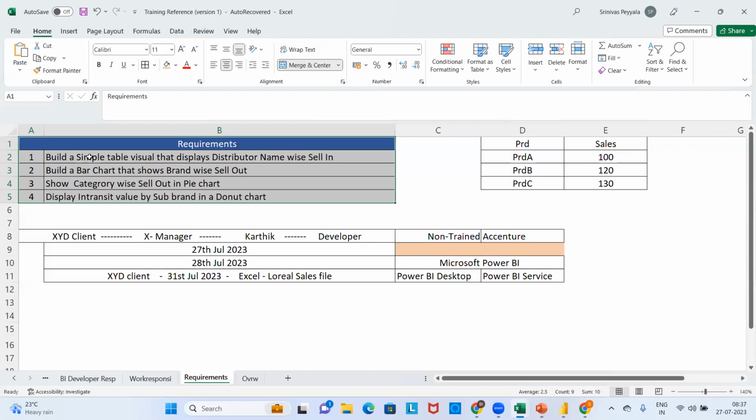Using these four requirements, a very basic sample requirement, he is able to create a report in a tool called Power BI, which is one of the most commonly used reporting tools in the world because it is trending in the market nowadays, it is free to use, and it is cheaper than other reporting tools. By using this tool, he is able to create the report, and he is able to publish the report to the Power BI cloud. Finally, he is at the Power BI service, the cloud environment.